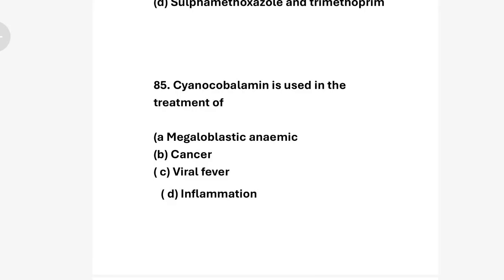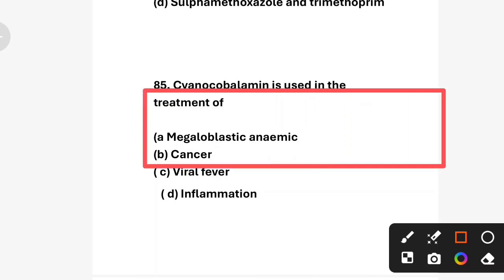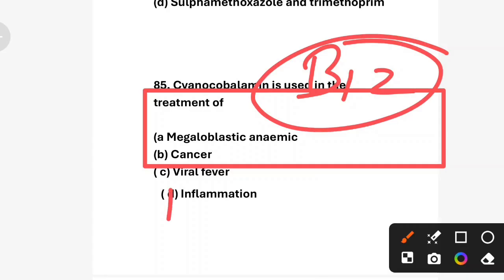Cyanocobalamin is used in the treatment of: option A, megaloblastic anemia; option B, cancer; option C, viral fever; option D, inflammation. Correct answer is option A, megaloblastic anemia. Cyanocobalamin is vitamin B12, which is essential for RBC formation. Deficiency leads to megaloblastic anemia, characterized by large immature RBCs. Okay, next question.